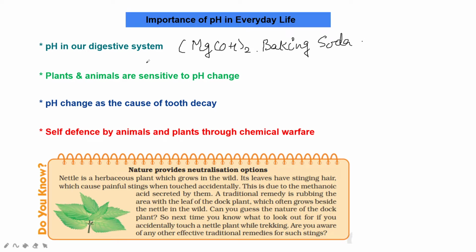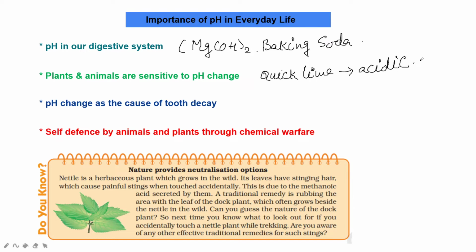Next, plants and animals are sensitive to pH changes. So, soil pH and plant growth. If the soil is too acidic, meaning it has low pH, then it is treated with a material like quicklime, or slaked lime, or calcium hydroxide, or calcium carbonate. If you add it to the acidic soil, it will neutralize its effect.